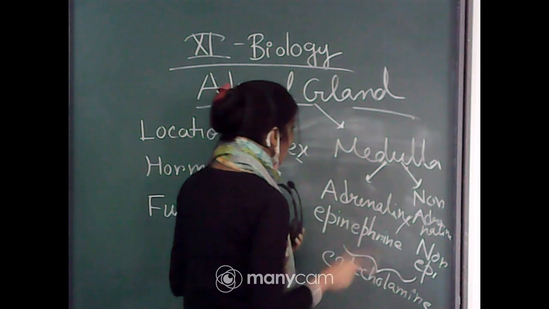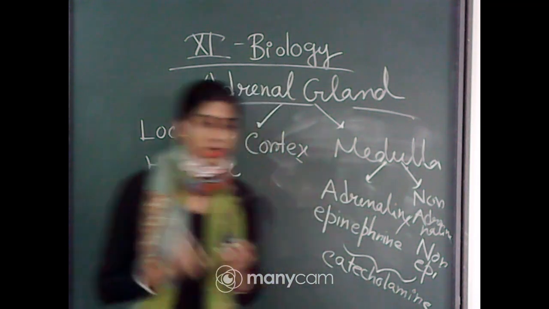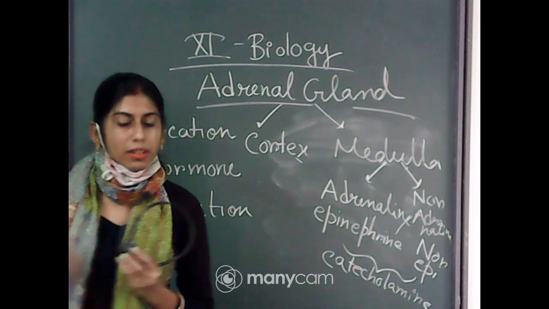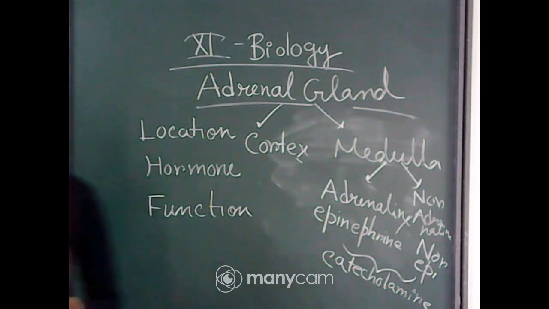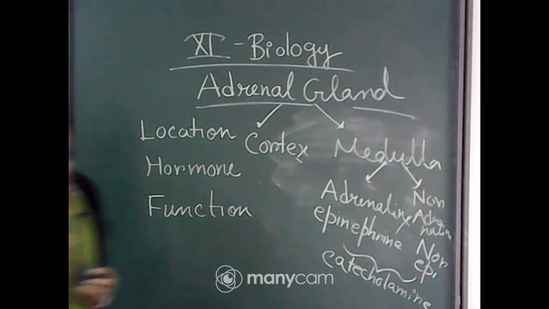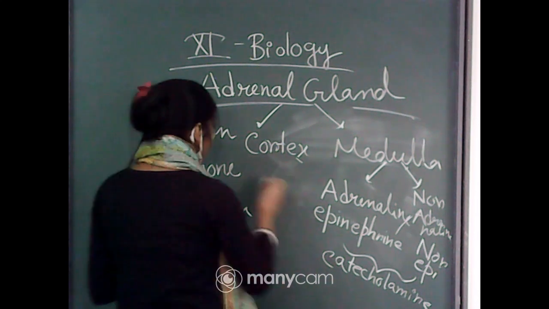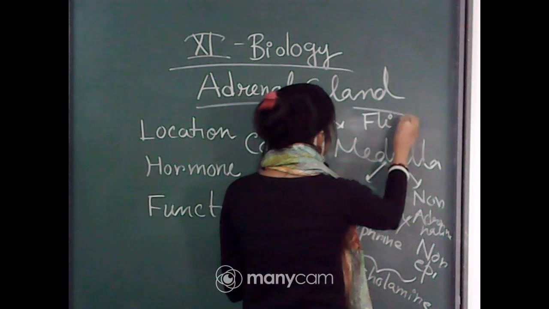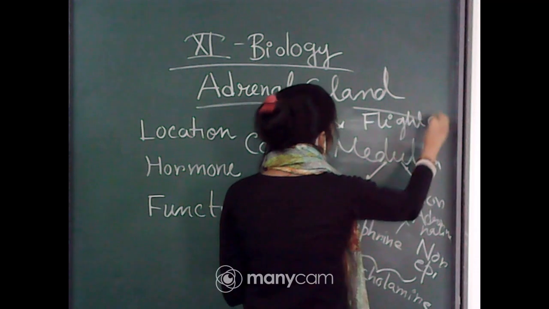Because with the help of these two hormones, epinephrine and norepinephrine, which will be secreted by the adrenal medulla, and that is why these are considered as emergency hormones or hormones of fight or flight.